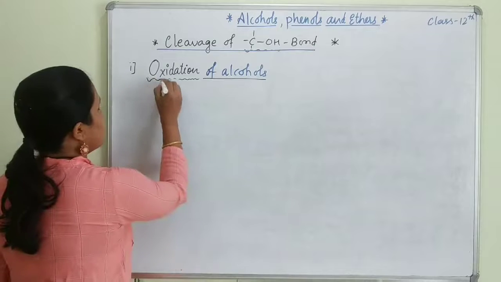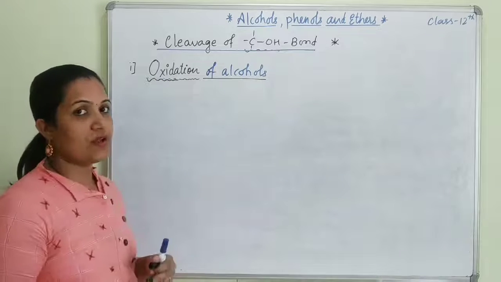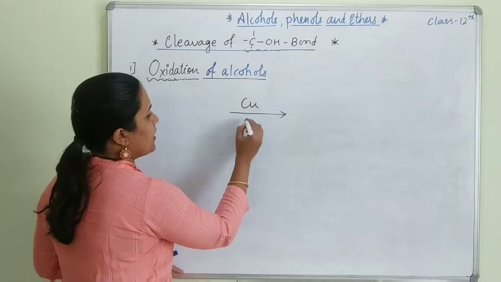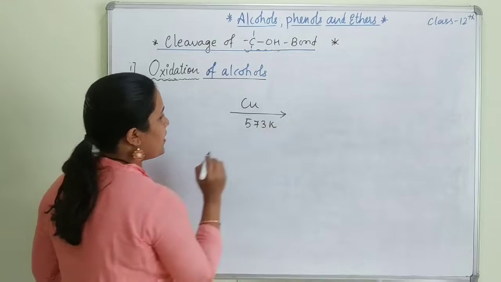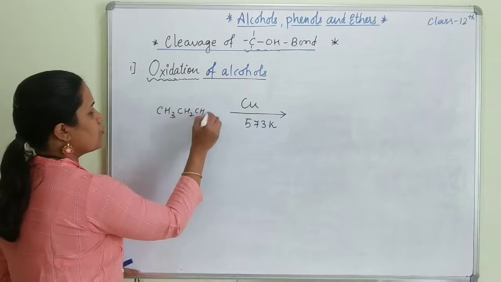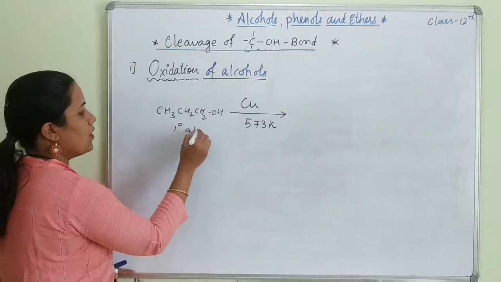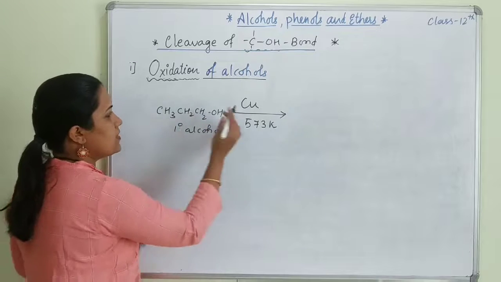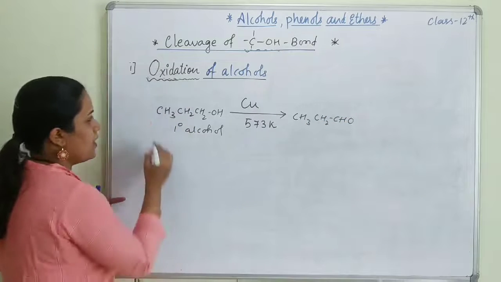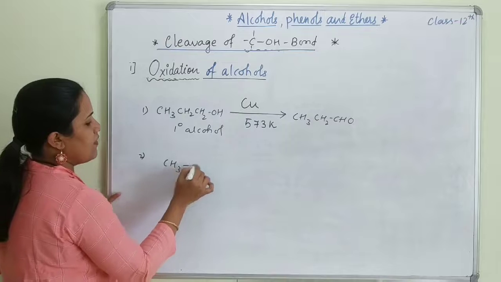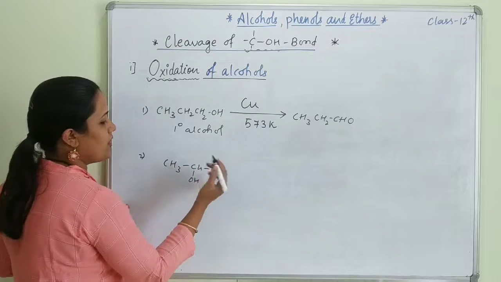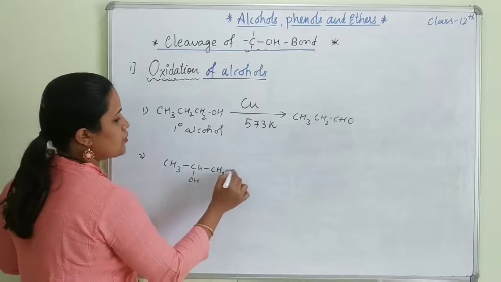In the next concept, let's see the oxidation of alcohol. Oxidation of alcohol can occur by passing primary alcohol over copper at a temperature of 573 Kelvin. If I have a primary alcohol, CH3CH2CH2OH, it will convert itself into an aldehyde with the same number of carbon atoms. Or if I take the secondary alcohol, or another example also, CH2CH3.